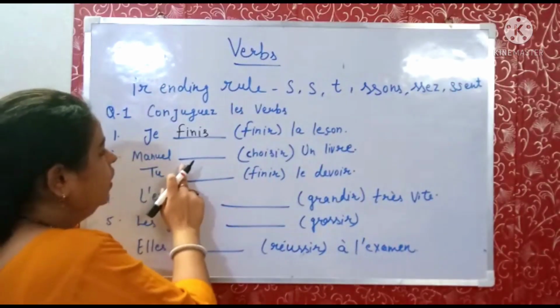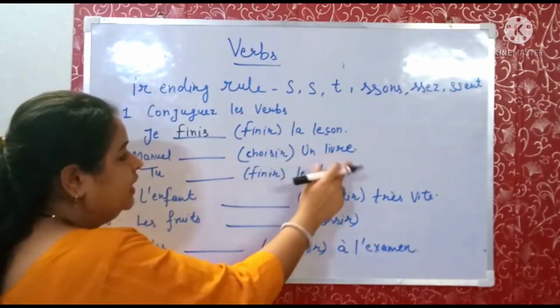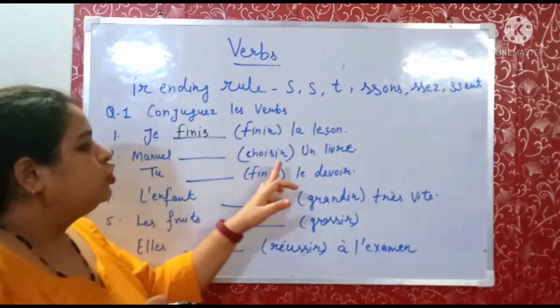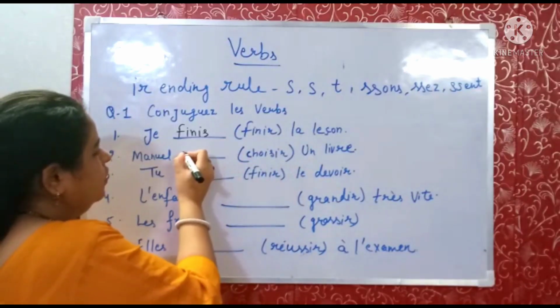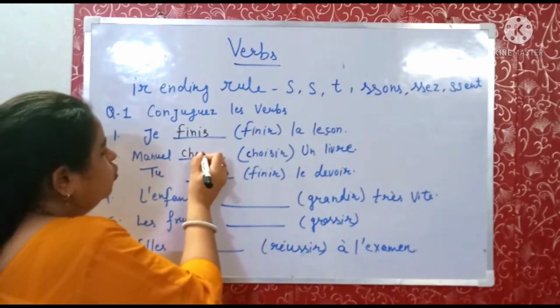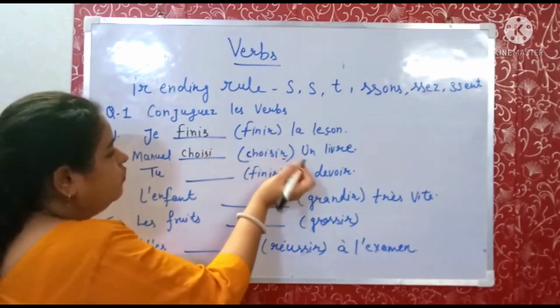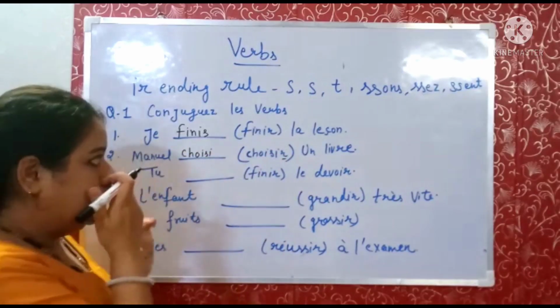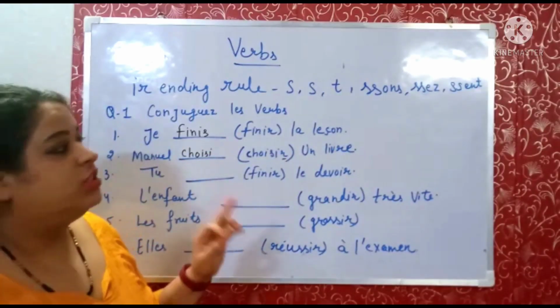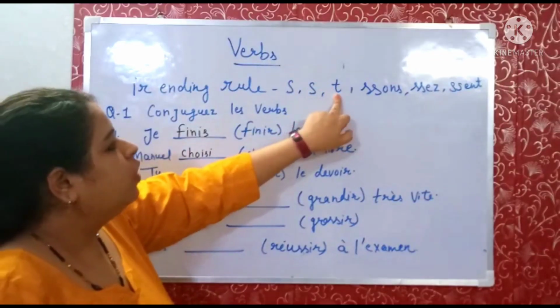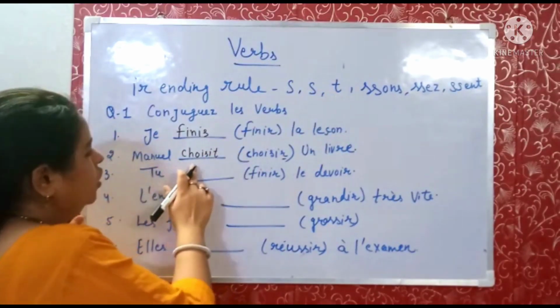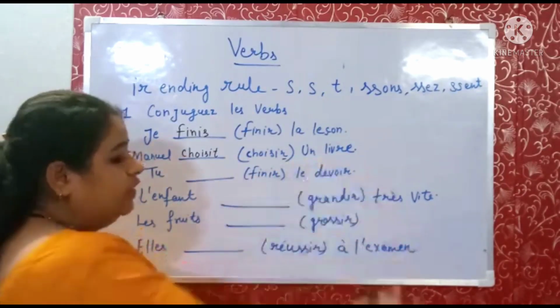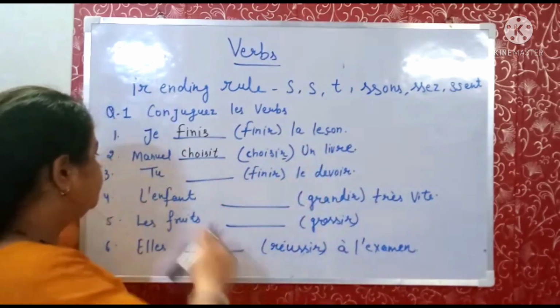Second is: Manuel choisir un livre. Manuel chose a book. So here the radical of choisir will be choisi. We will remove the r, and Manuel is a name, so it will be conjugated with il. That means the answer will be t. So here we will add t: Manuel choisit un livre. Manuel chose a book.